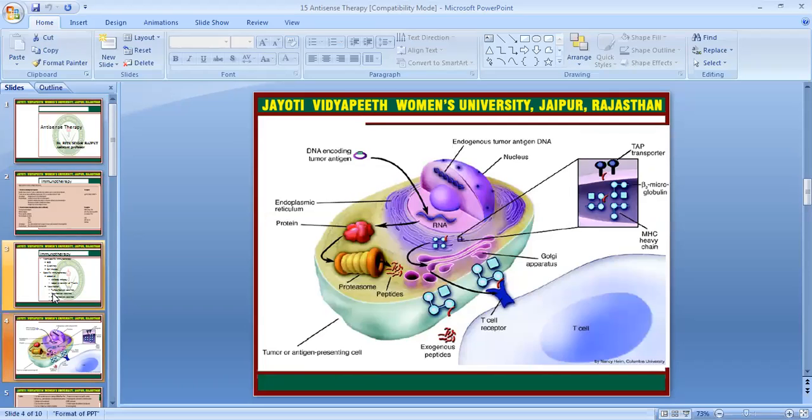The diagram shows DNA encoding the tumor antigens, and nuclease, TAP transporters, beta-2 microglobulin, MHC heavy chains, the T cell receptor, and the Golgi apparatus. How does the T cell receptor send signaling, how do the translated proteins work, how is the oligonucleotide replaced by particular proteins, how do they translate, and how is the disease cured.